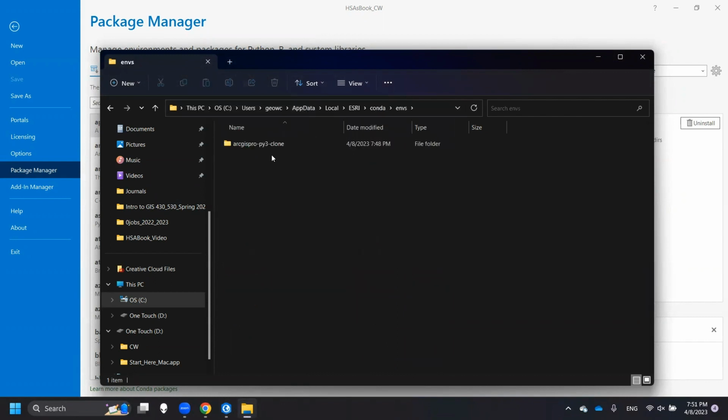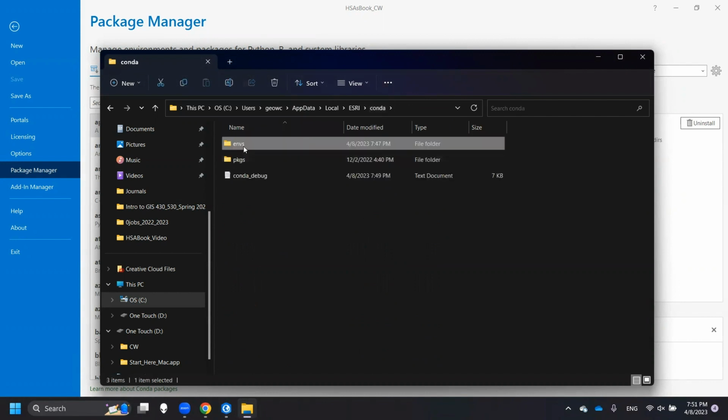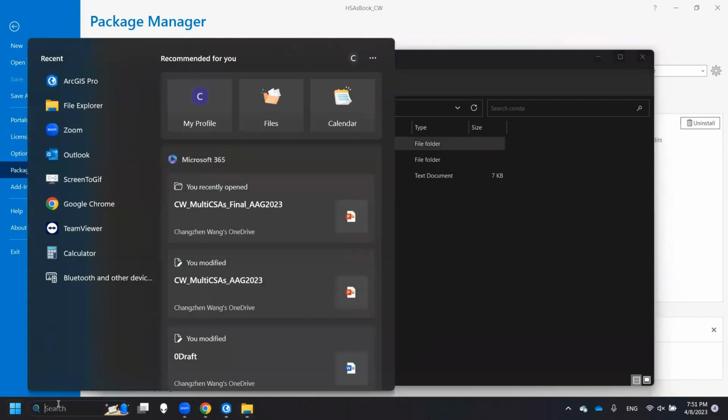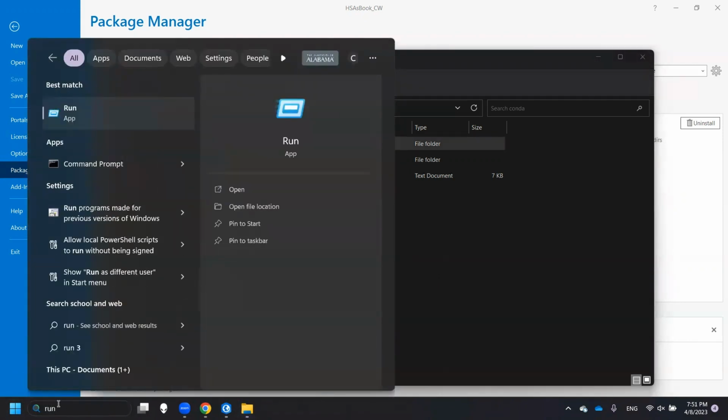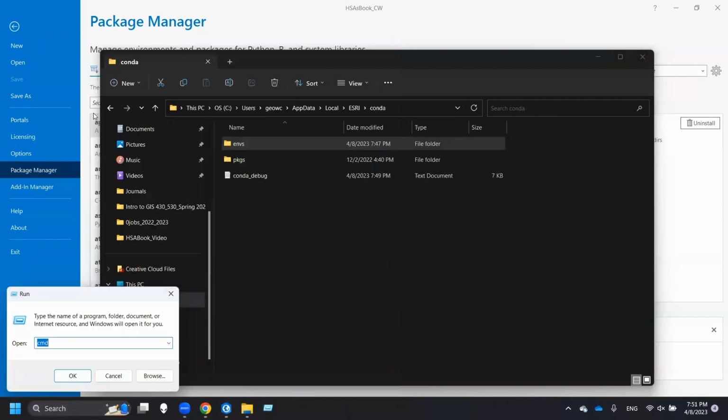Okay. So we find it here. Well, we need the environments. And then we need to go to the star here. And then we just select run, click run. And then we get another app because we want to install the packages.